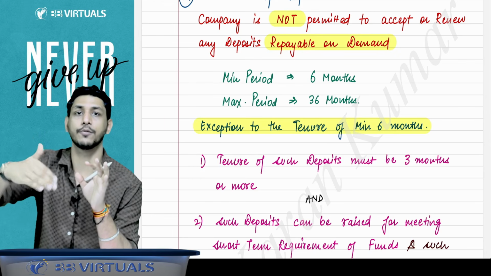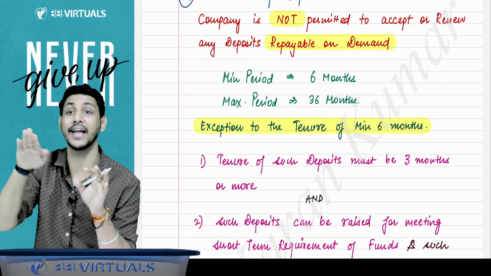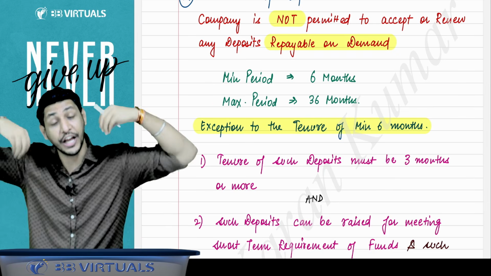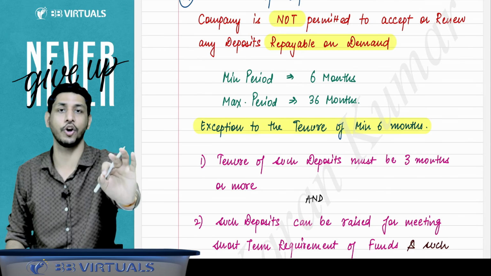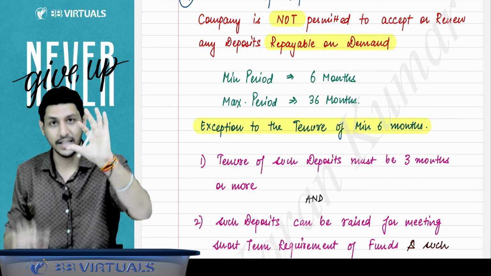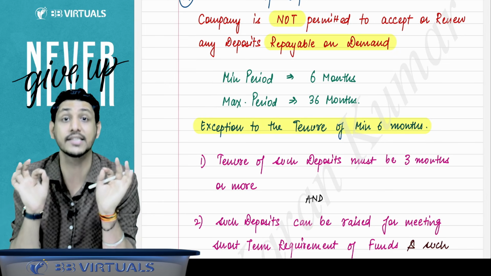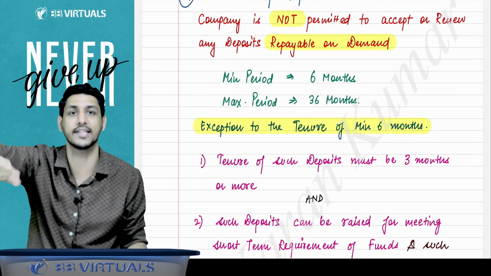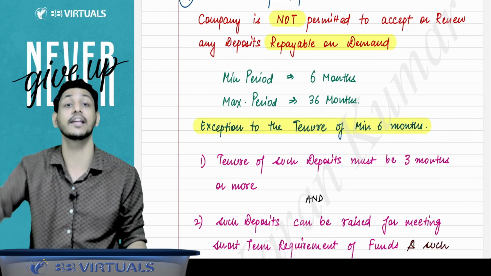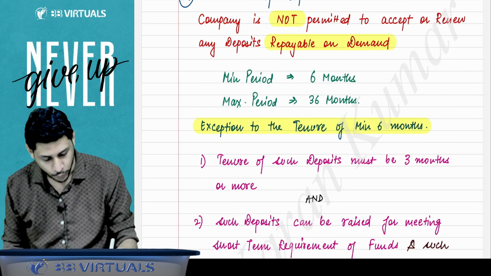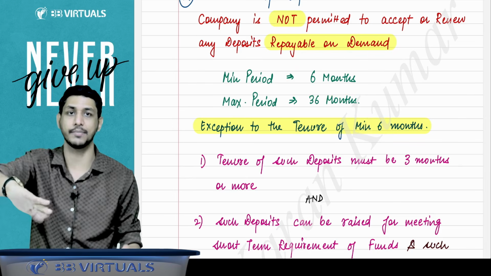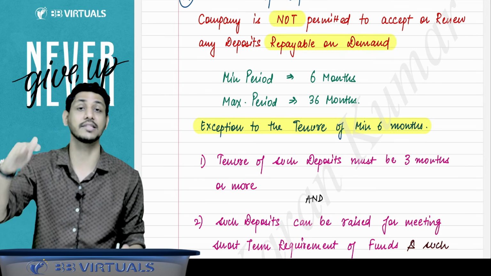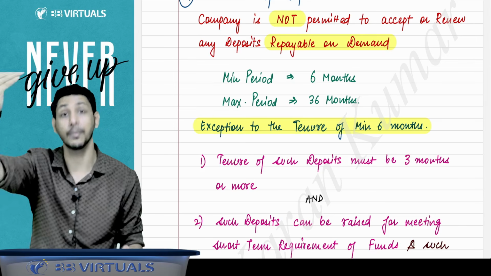But if you want to accept for a period less than 6 months, you can accept, but in no case can it be less than 3 months. It means in any case, the deposit's minimum tenure is 3 months only. In general, the minimum period for deposits is 6 months. This is the exception case, that you are accepting the deposit for a period lesser than 6 months, but it can never be lesser than 3 months. That is what I am saying. That tenure must be minimum 3 months, 3 months or more.